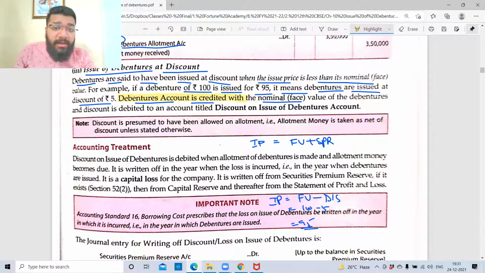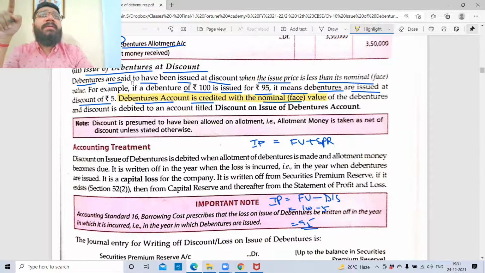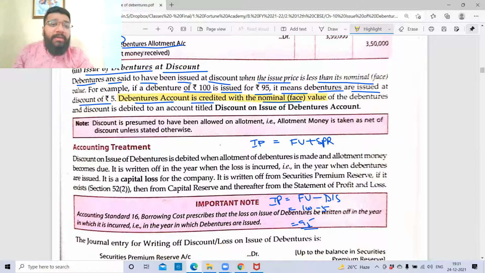Debenture account is credited with the nominal face value. What do you mean by this? When you create that 9% debenture account or 10% debenture account, the rule in the premium and the rule at discount is the same. We will always credit with the face value. So here also it is at face value only. So debenture account is credited with the nominal face value of the debentures, and discount will be debited to the discount on issue of debentures account. So take a highlighter, highlight this point, the way I have highlighted.